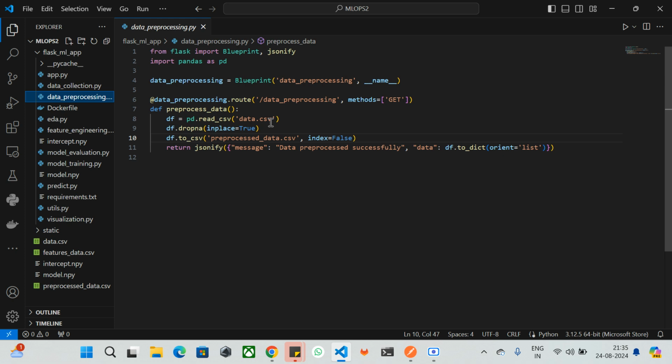This step is very minimal because we don't have bulk data. We have already hard coded data, and we do not have any missing values.